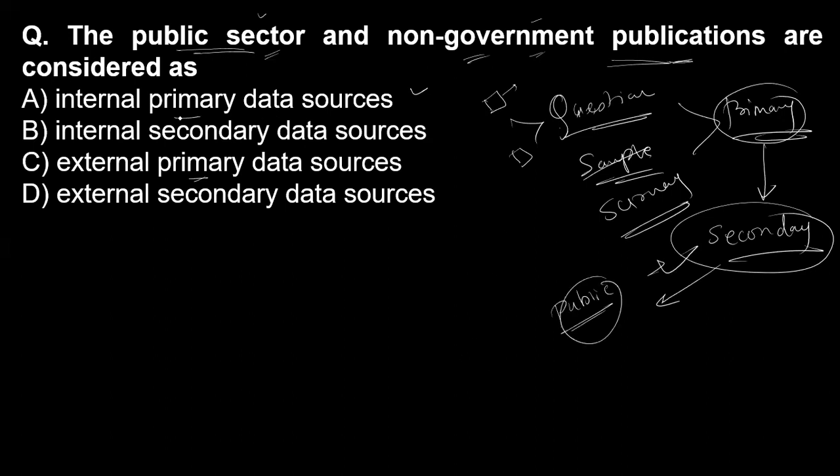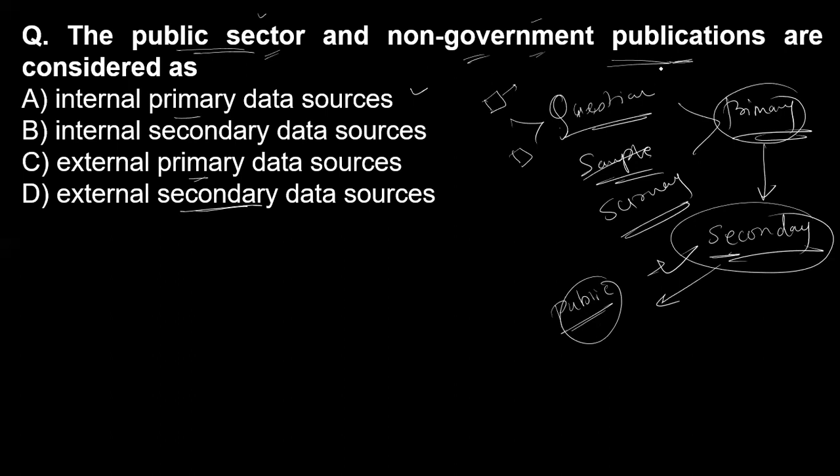So there is a correction to what I said earlier: it is secondary. If they were keeping the data private, or just keeping it in an internal source, then it would be primary data.